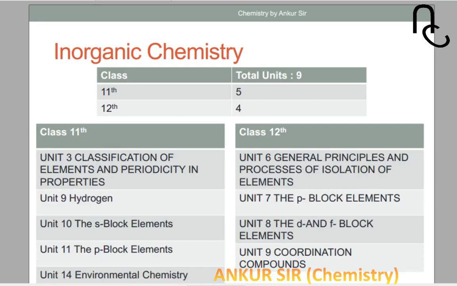Coming to the inorganic part, in 11th class a total of 5 units are there, in 12th class a total of 4 units. In 11th class: periodic table, hydrogen chapter, S block, P block, environmental chemistry, and in 12th class the metallurgy chapter, P block, D and F block, and coordination compound you can include in inorganic chemistry.